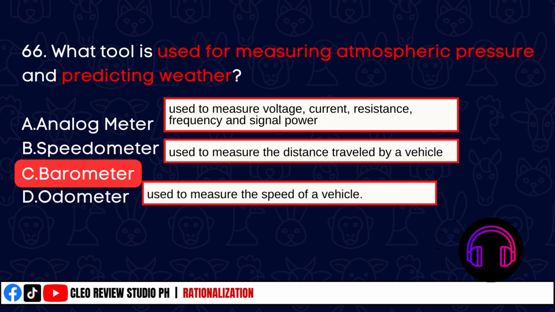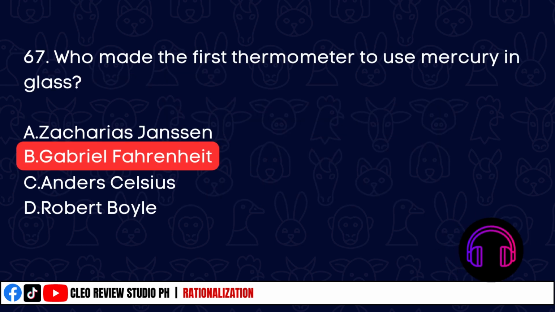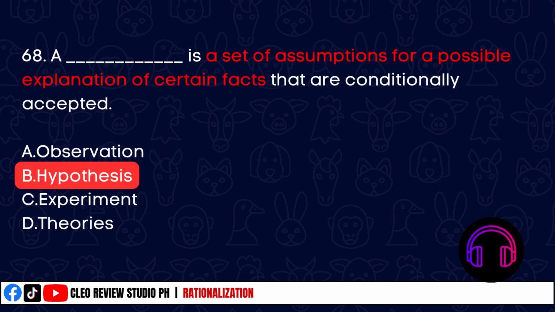What tool is used for measuring atmospheric pressure and predicting weather? The correct answer is barometer. Who made the first thermometer to use mercury in glass? The correct answer is option B, Gabriel Fahrenheit. A blank is a set of assumptions for a possible explanation of certain facts that are conditionally accepted. The best keyword, a set of assumptions. So the correct answer is hypothesis.